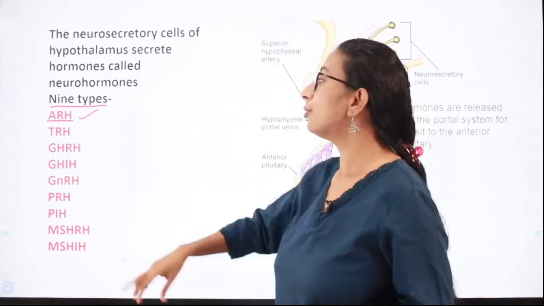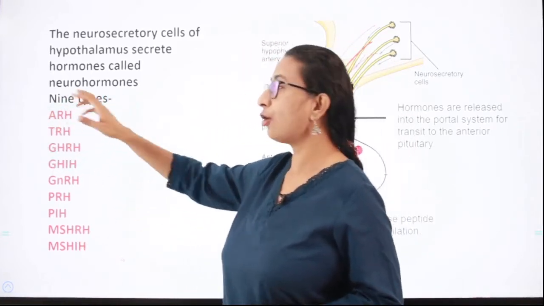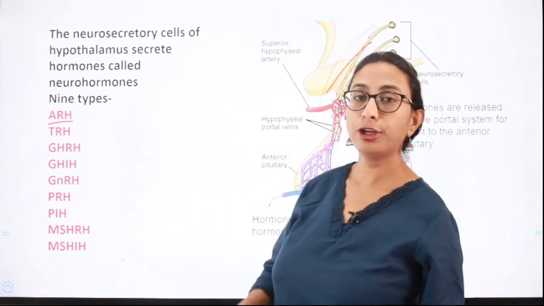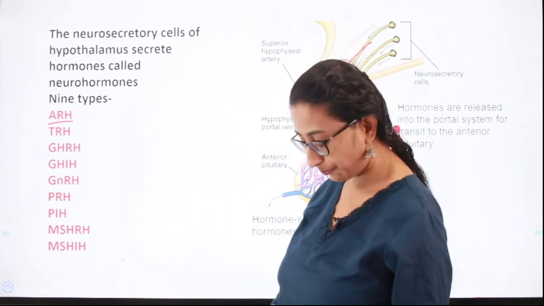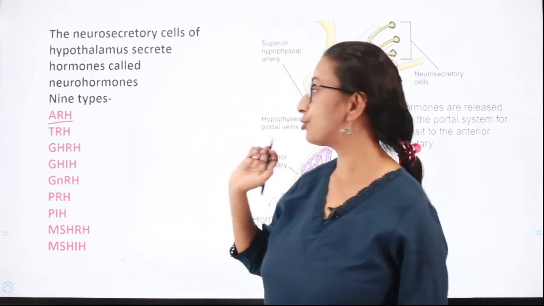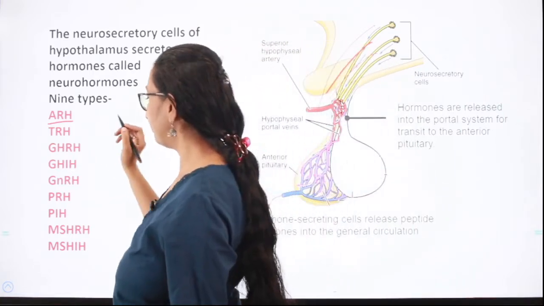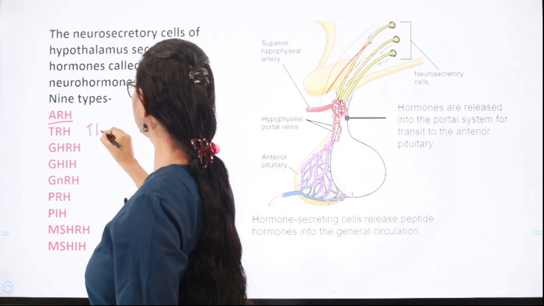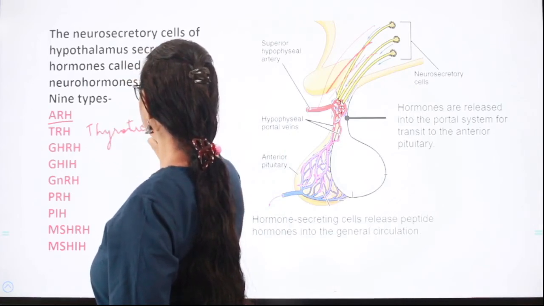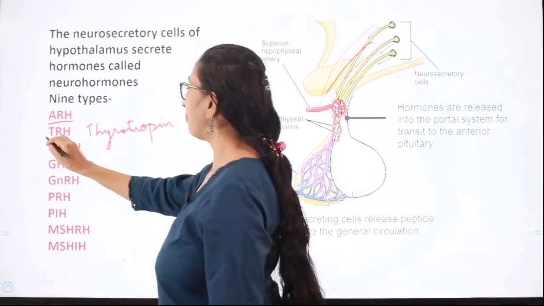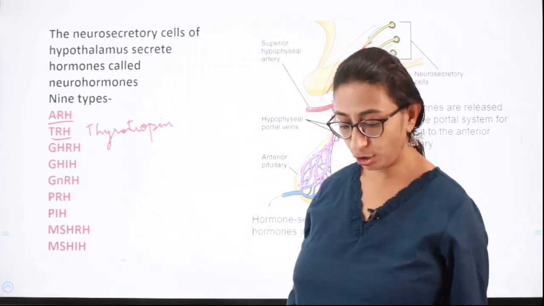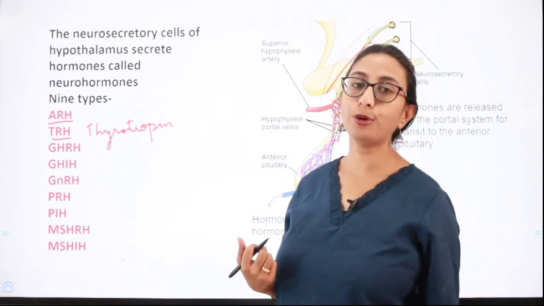these. Okay, so corticotropin releasing hormone stimulates the release of adrenocorticotropic hormone in the pituitary. Then thyrotropin releasing hormone, which stimulates the secretion of thyroid stimulating hormone in the pituitary.